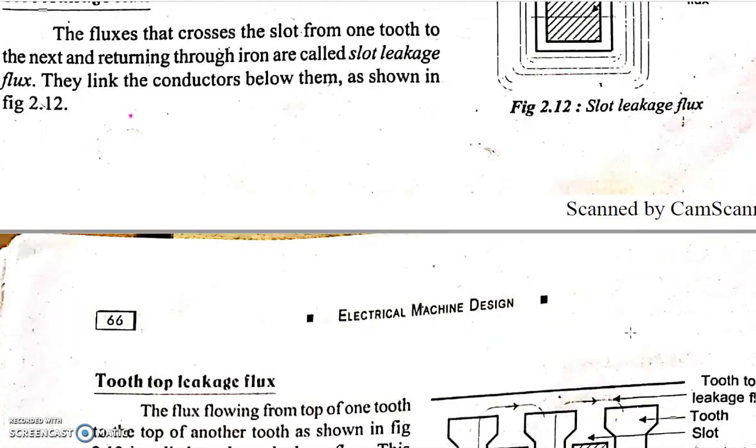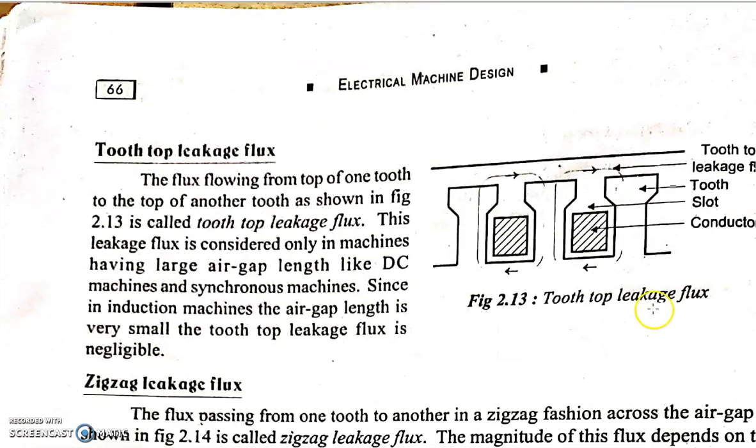And the second type of flux is tooth top leakage flux. Again, the flux passes from one tooth to another tooth through the air gap, and so this flux is represented as tooth top leakage flux.